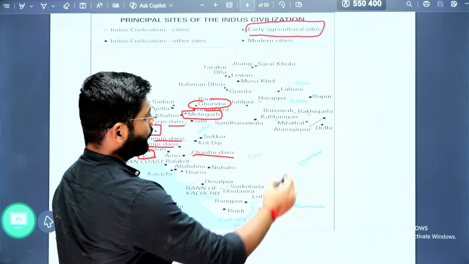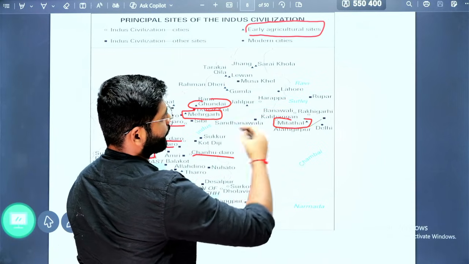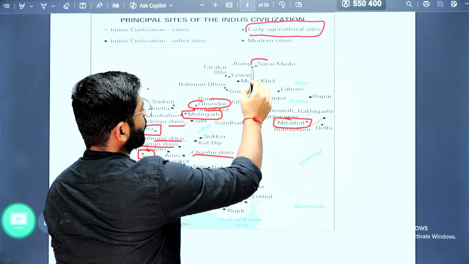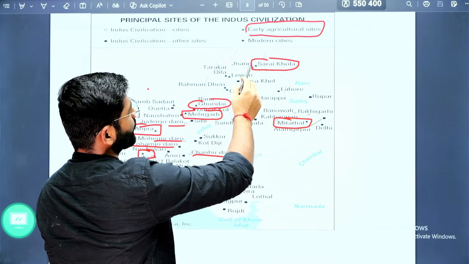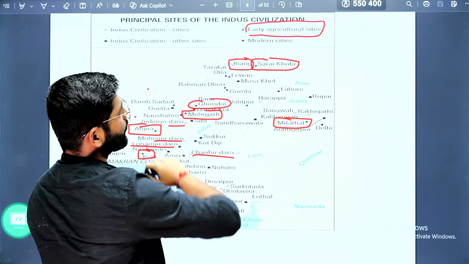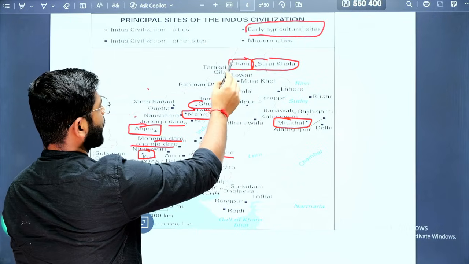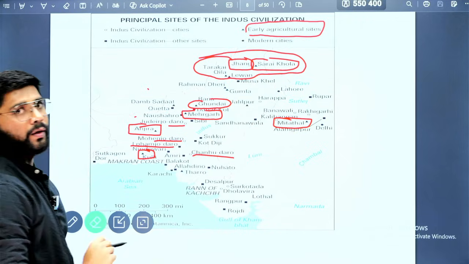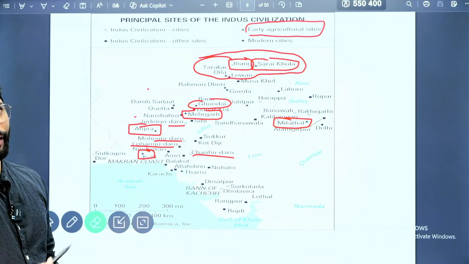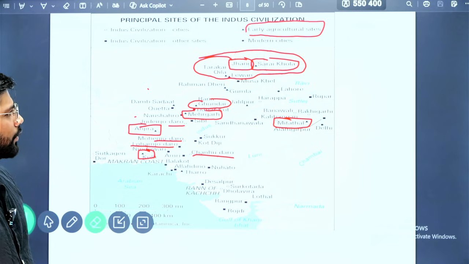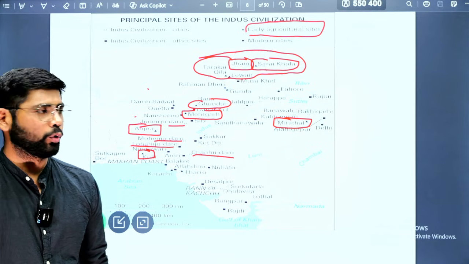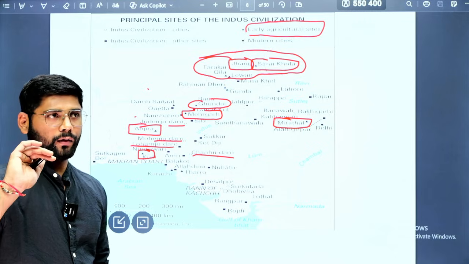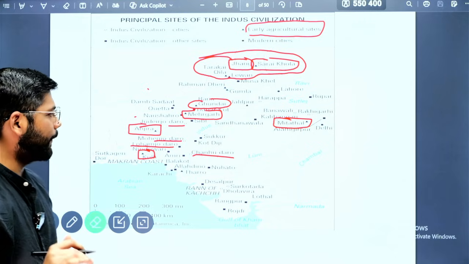In India, if you see Mitathal, this particular site does not belong to the Indus Valley civilization. Then Sarai Kola, this also does not belong. Zang, this also does not belong. So mostly these sites located in this upper region are the early agricultural sites. Most probably they belong to the Neolithic or Mesolithic period, because we find the beginning of agriculture there.